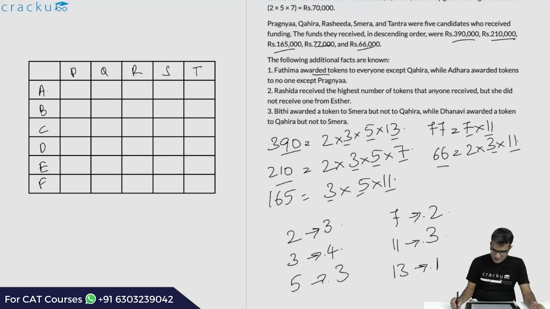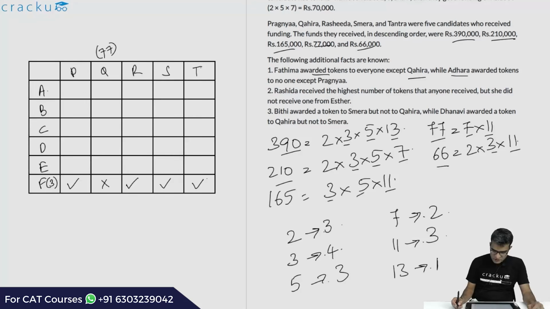Fatima awarded tokens to everyone except Q. So this will be a tick over here. This is no, this is tick and this is tick. This would immediately tell us that the token number awarded by Fatima, because she has awarded 4 tokens, has to be 3. This would also tell us that the amount of funding received by Q, which will basically represent the only number which is not a multiple of 3, is 77. So this is 77.